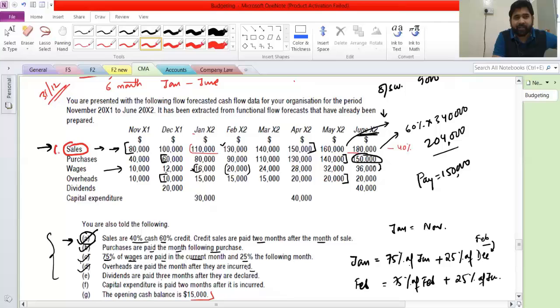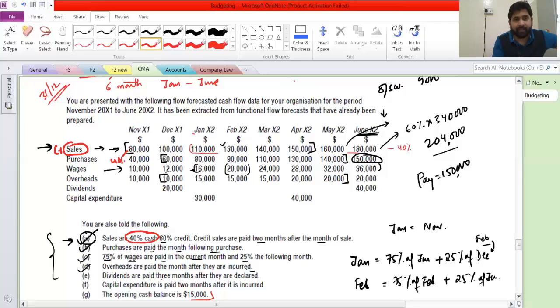Because if they have written credit sales here, and then they have given you the same thing, then your entire maths is upside down. You will have to do the whole thing. Currently, how did you calculate cash sale? You simply calculated 40% of this and you are done, right? Now, if I write credit sales, then how will you do the maths?